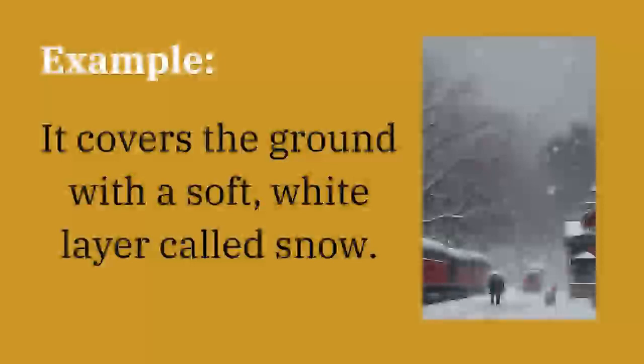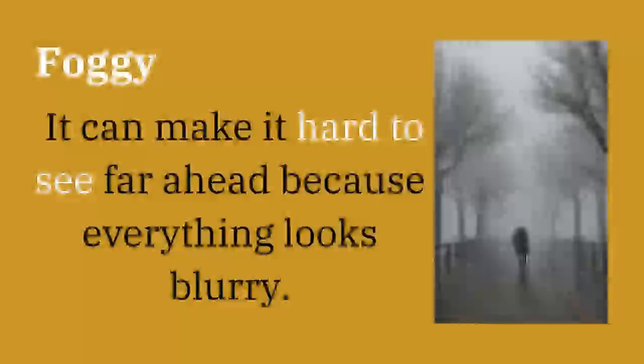So let's move into another one, which is foggy. Foggy. What is the meaning of foggy? When we have a foggy weather, that means it is usually hard to see far ahead. Far ahead, that means it is not possible to see what is in front of us. Why? Because of the fog. Alright, so when we have a foggy weather, or when we experience some fogs, that means everything looks blurry. Blurry means not easy to see.